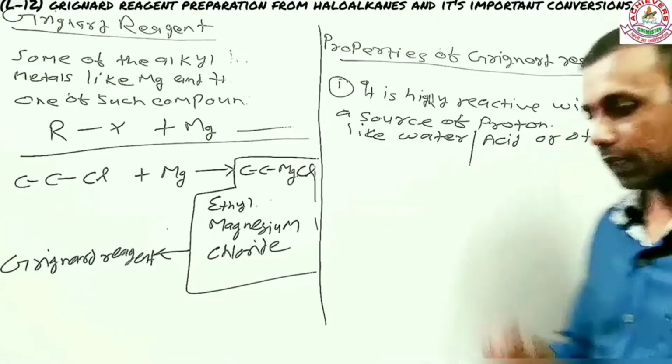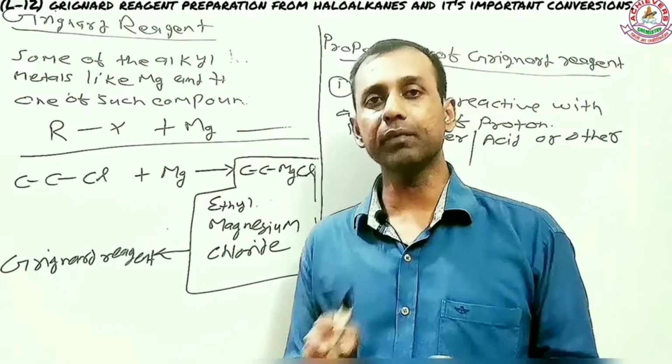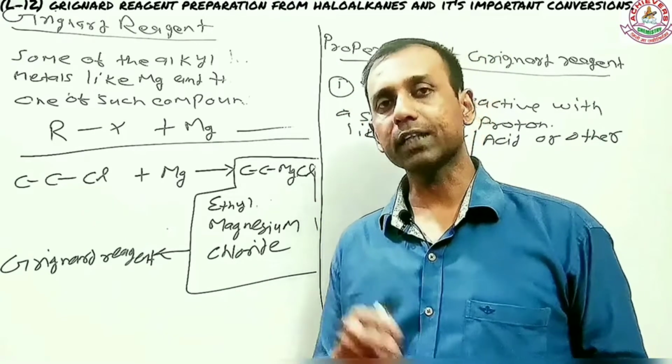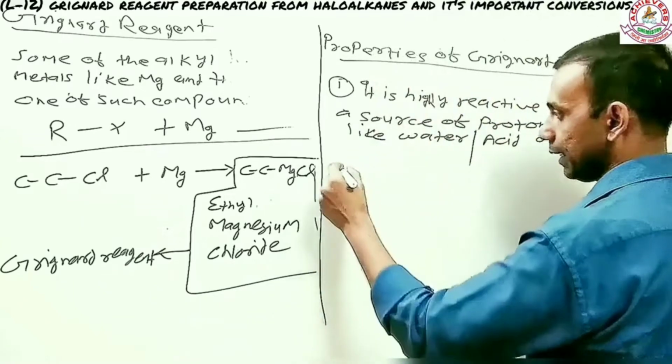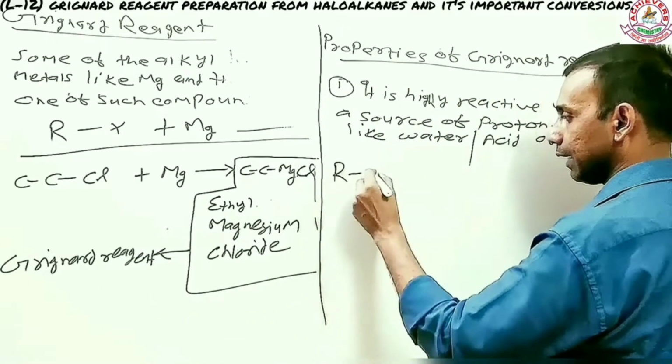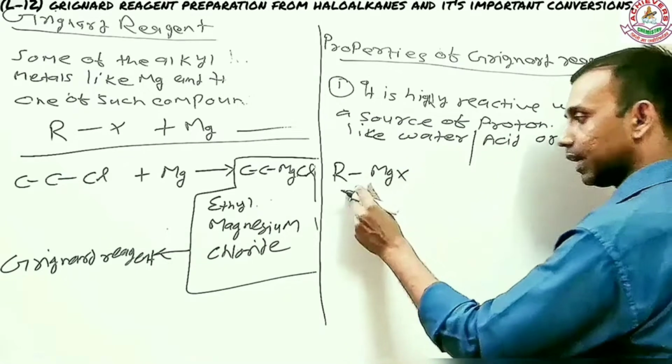What that means is that Grignard reagent is very reactive, and it must be prevented from coming in contact with a source of proton. Taking an example, RMgX is a Grignard reagent.